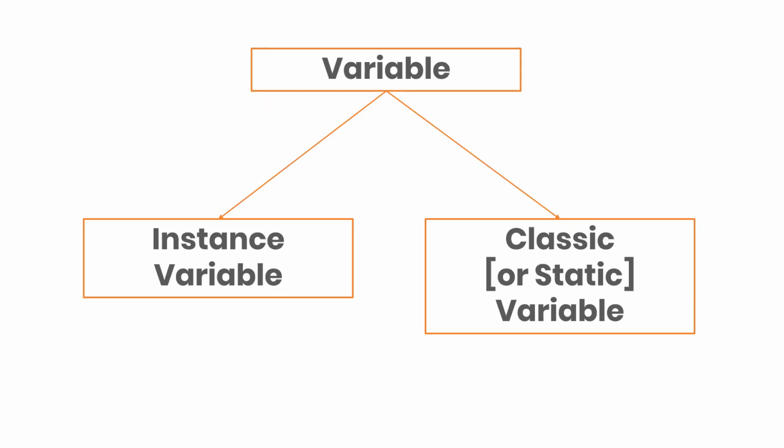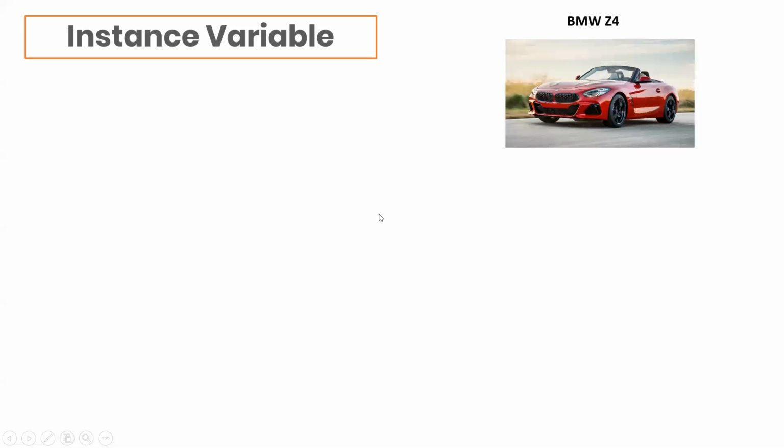So there are two types of variable. One is an instance variable, other is a class or a static variable. Okay, what is an instance variable? Let's take my favorite example, the example of my favorite car. I love this car, that is BMW Z4. Now what is a BMW Z4? It's a car. So what is the class of it? It's a car, correct? Now what are the two parameters that we know by the name itself? The company's name is BMW, the model name is Z4, correct?